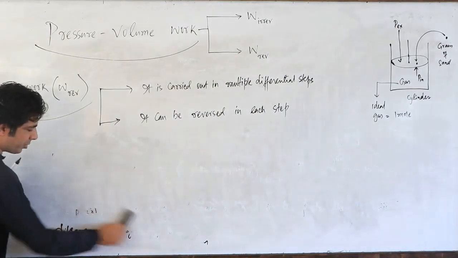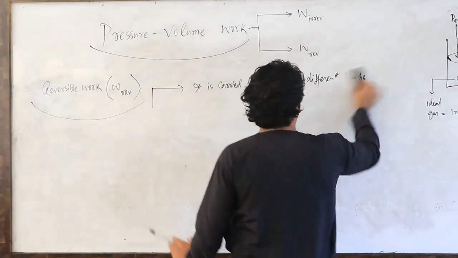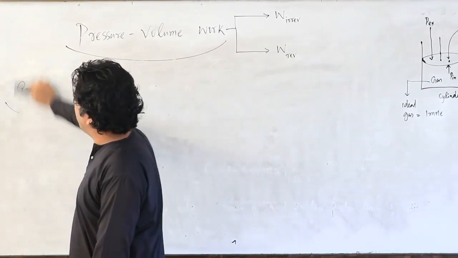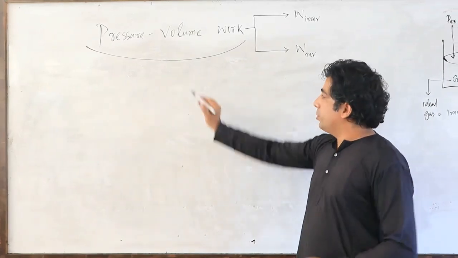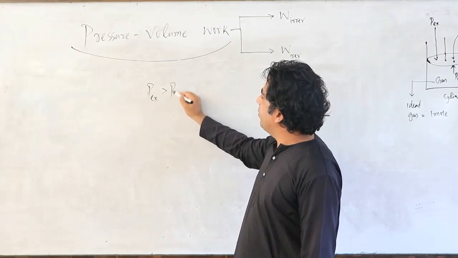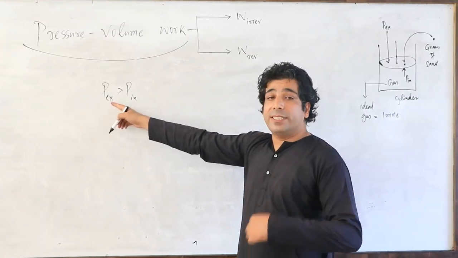So remember, we are talking about work of compression, my dear friends. Till now you have understood that P external has become slightly greater than P internal, differentially greater.